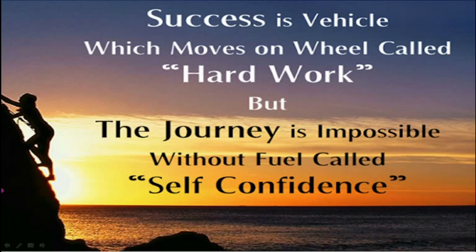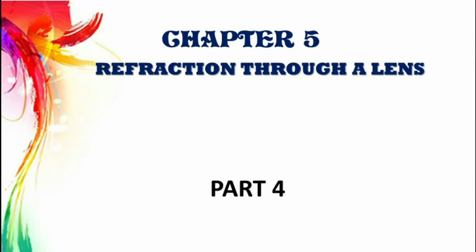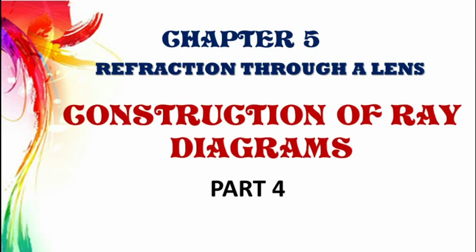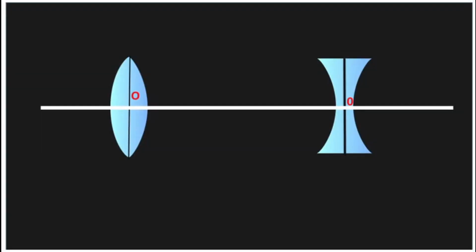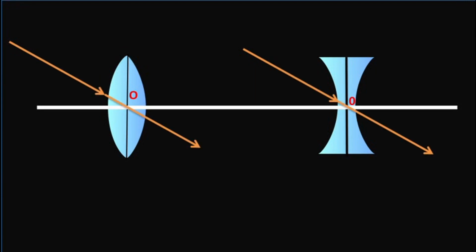Good morning everyone and welcome to the fourth part of chapter number 5, Refraction through a lens. In the previous class we studied three principal rays for the construction of ray diagrams. Number 1. A ray of light incident at the optical center O of the lens passes undeviated through the lens, as shown in the figure.